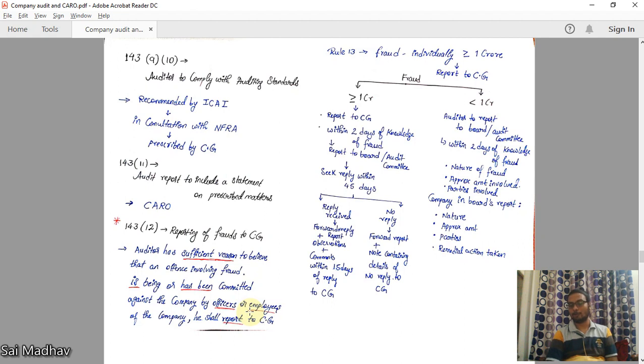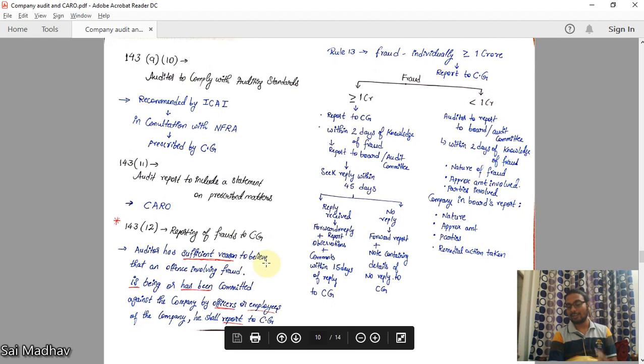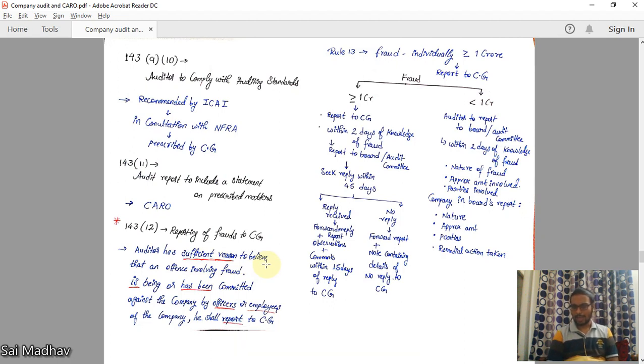then he should report to the central government. The words given are sufficient reason to believe. See, even if you don't actually know 100%, but you have sufficient reason to believe, then you can report to the central government. Fraud: here the monetary amount is set as 1 crore. This is greater than 1 crore. This is less than 1 crore.